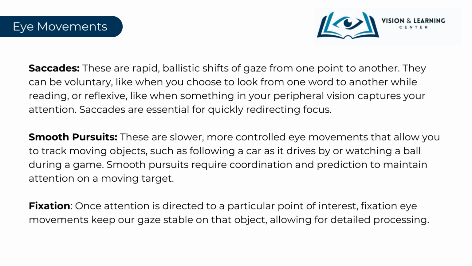Saccades are quick darting eye movements, allowing us to voluntarily shift our focus rapidly from one point to another, such as when reading or reacting to a new stimulus. Smooth pursuits are slower and more deliberate movements that enable us to track moving objects smoothly, like following a ball in a game. These movements require coordination and the ability to predict a target's motion.